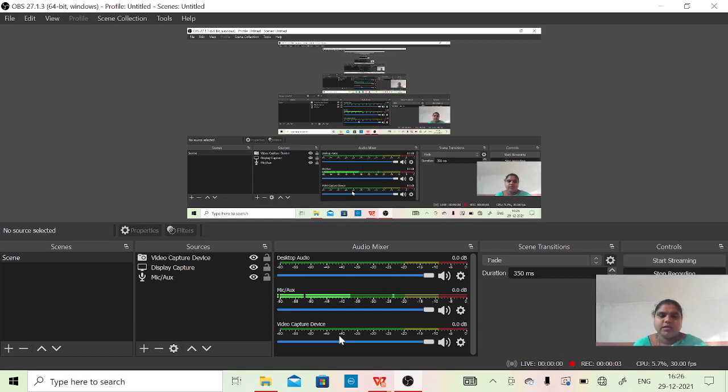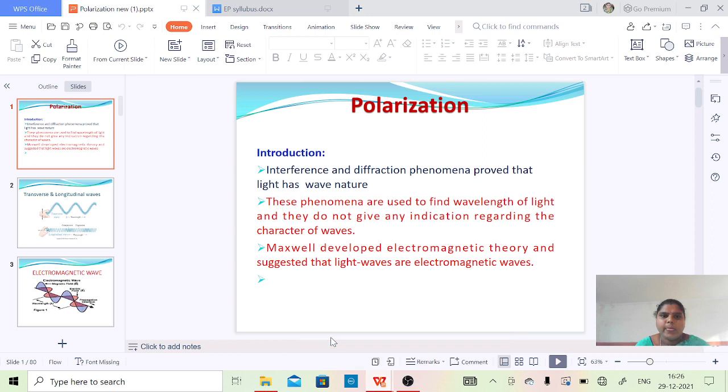Hi students, in our previous classes we have discussed interference and diffraction. From today onwards, we are going to learn about polarization. Let us see what polarization is.